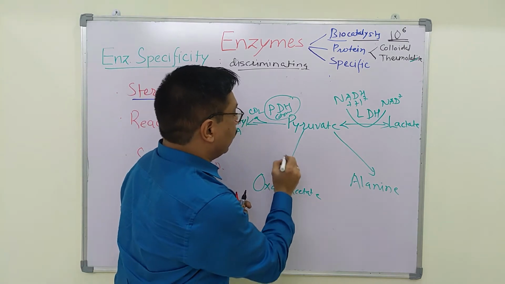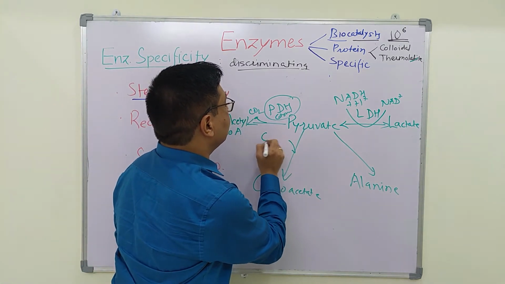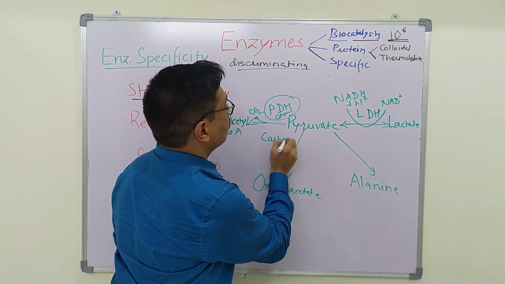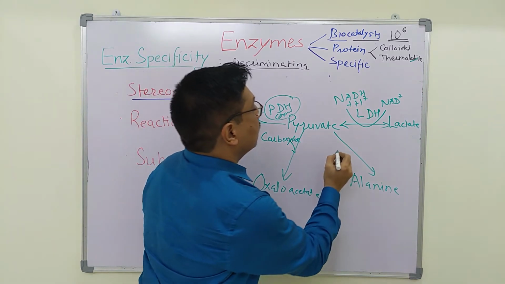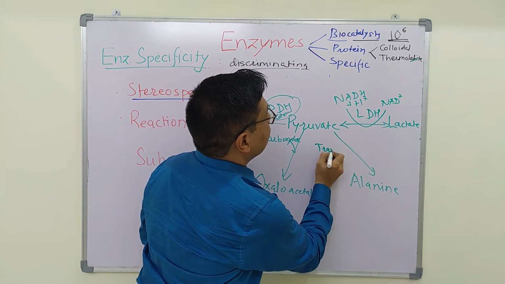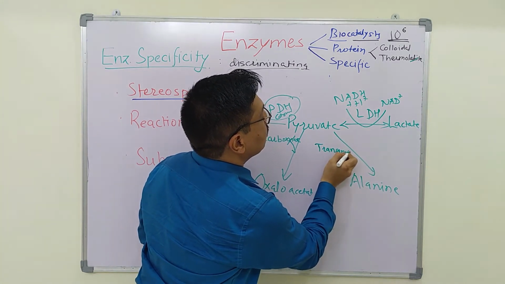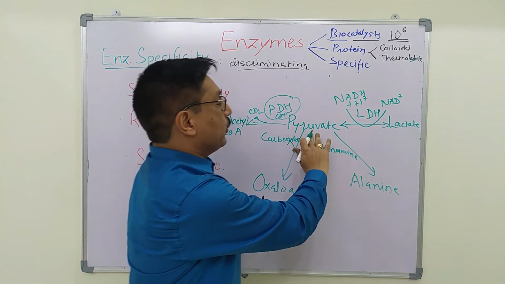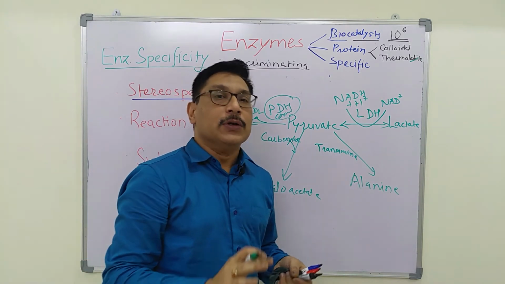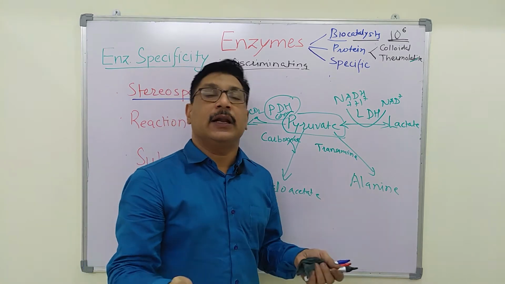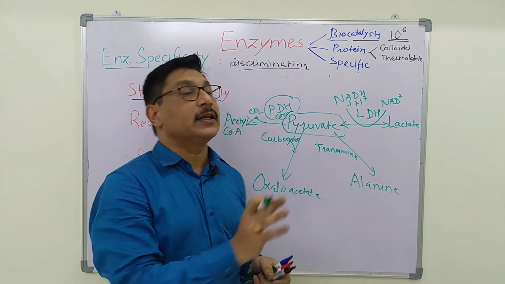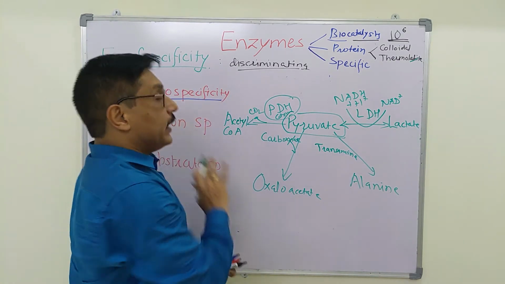For oxaloacetate, a carboxylase is required, and a transaminase is required to convert pyruvate to alanine. So one substrate but different reactions, and for each reaction there is a different enzyme.